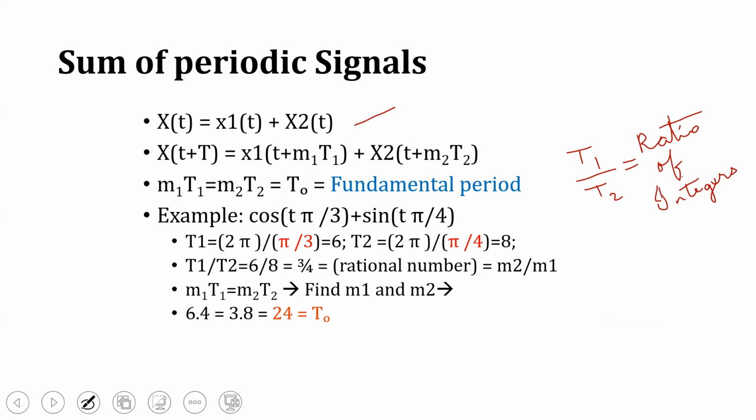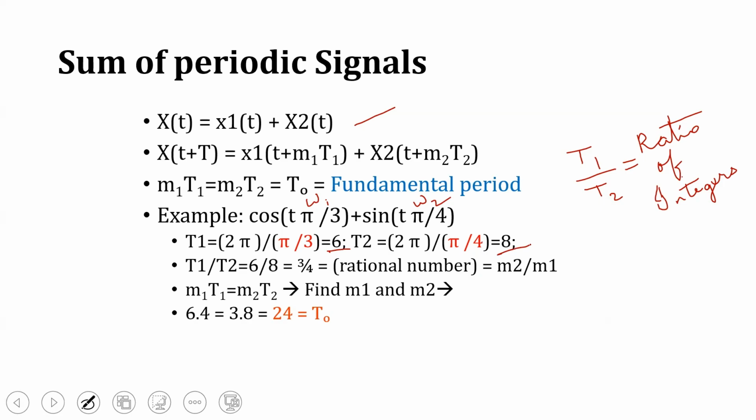When we take this example, cos t pi by 3 plus sin t pi by 4, here T1 is equivalent to 2 pi by omega 1, which works out to 6. We take the first angular frequency as omega 1 and the second as omega 2. The second period T2 is equivalent to 2 pi by omega 2, which works out to 8.